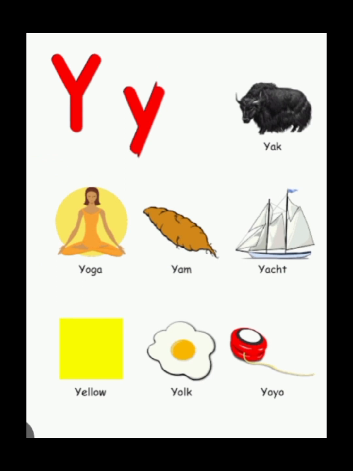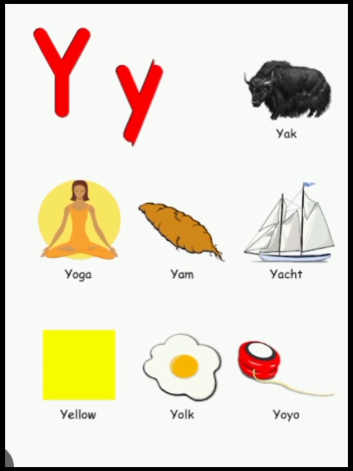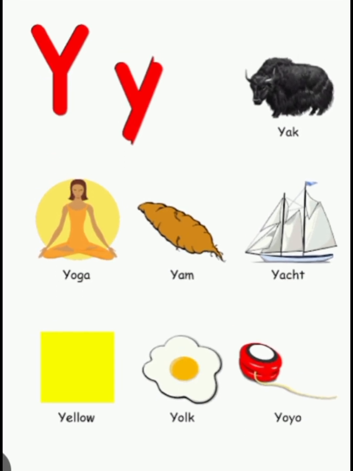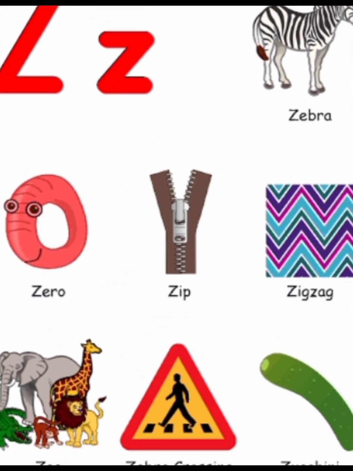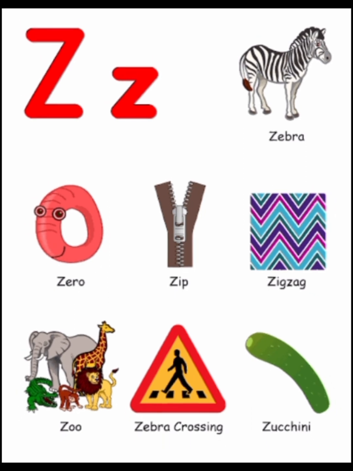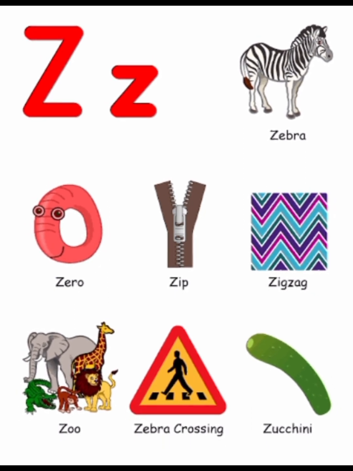Y for yak, Y for yoga, Y for yam, Y for yacht, Y for yellow, Y for yolk, Y for yo-yo. Z for zebra, Z for zero, Z for zip, Z for zigzag, Z for zoo, Z for zebra crossing, Z for zucchini.